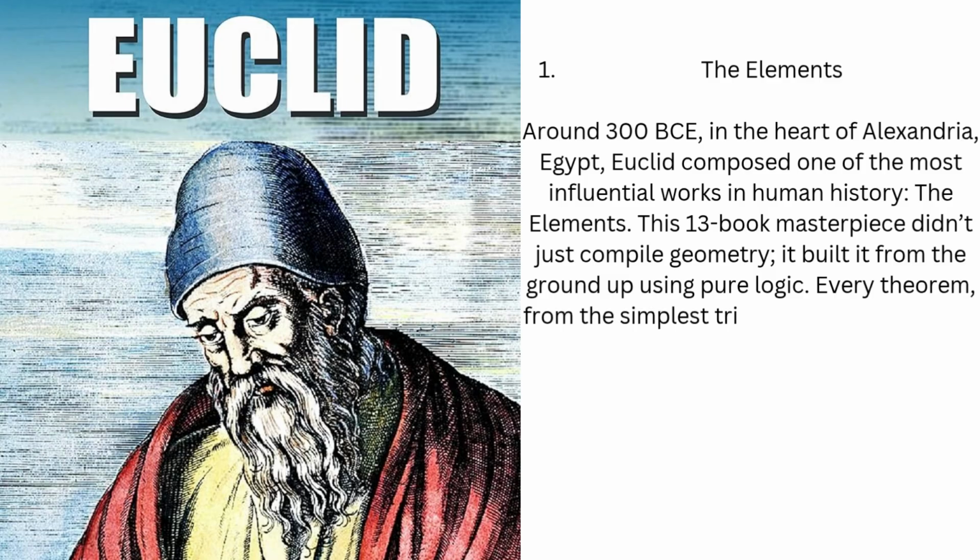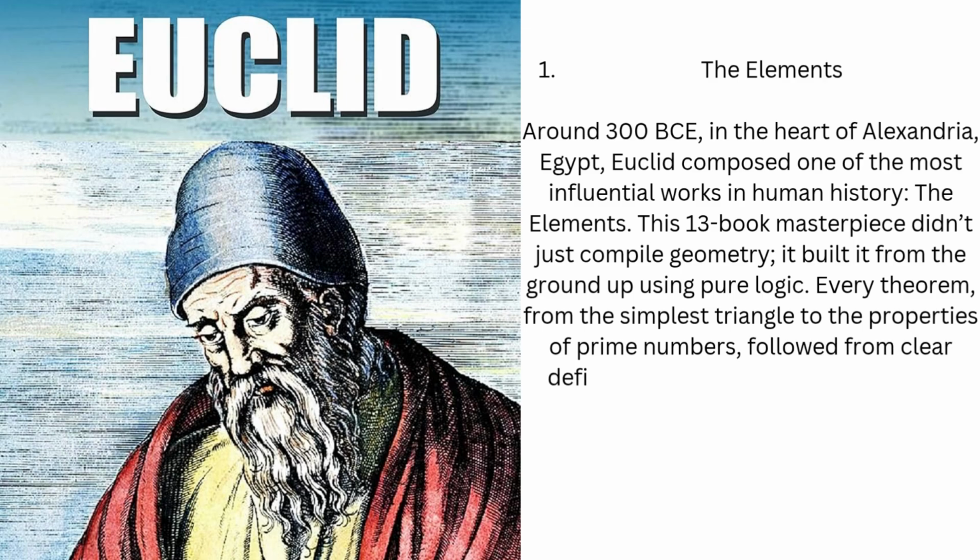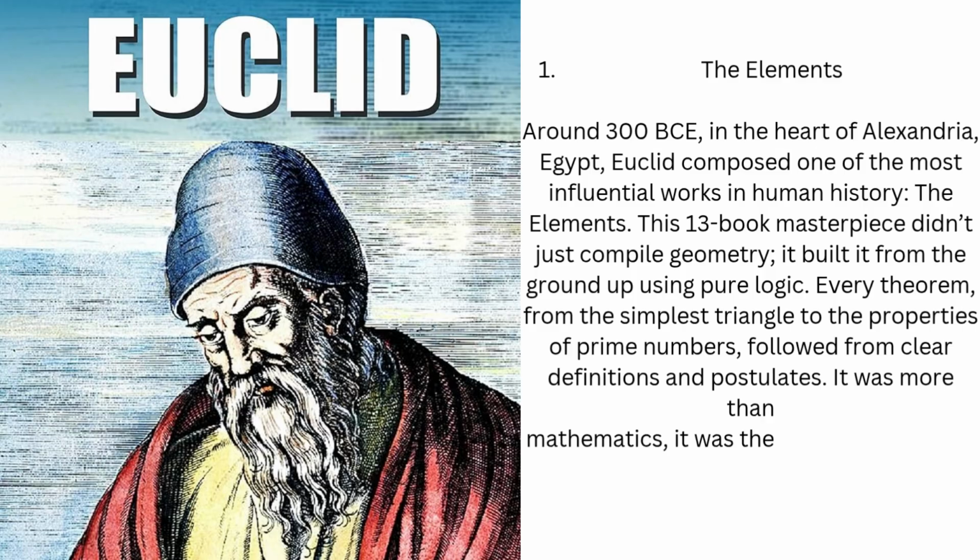It was studied by scholars from Archimedes to Newton, and even inspired modern science's approach to proof and logic. Euclid's Elements proved that reasoning itself could be built step by step like a geometric figure drawn on a perfect plane. Through it, he shaped the very structure of how humanity thinks.